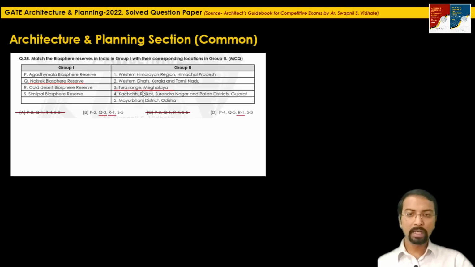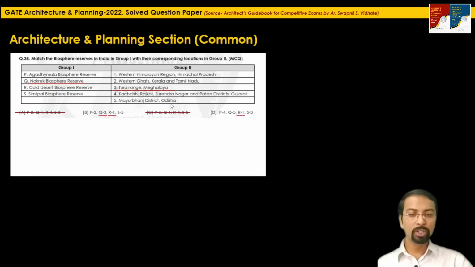So Nokrek, it is sounding similar to Meghalaya or the northeastern region. So this Nokrek Biosphere Reserve, I'm answering this question considering that I don't know the location of this particular biosphere reserve. So Q3, I think it is more or less a suitable pair.